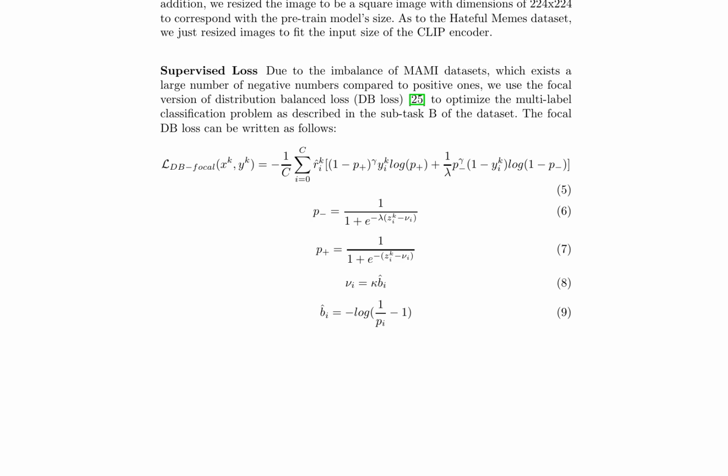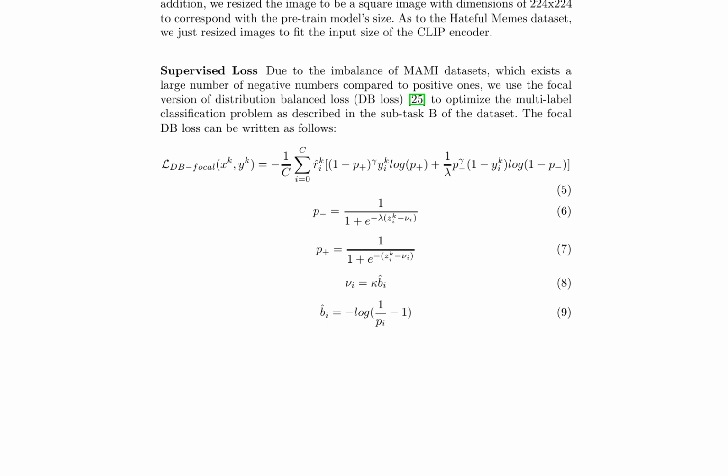The focal DB loss is defined as L_DB-focal(x_k, y_k) = -1/C Σ_{i=0}^{C} r_ki [ y_ki (1 - p+)^γ log(p+) + (1/λ)(p-)^γ (1 - y_ki) log(1 - p-) ], where p- = 1/(1 + e^{-λ(z_ki - ν_i)}) and p+ = 1/(1 + e^{-(z_ki - ν_i)}), with ν_i = κ b_i and b_i = -log(1/π_i - 1).